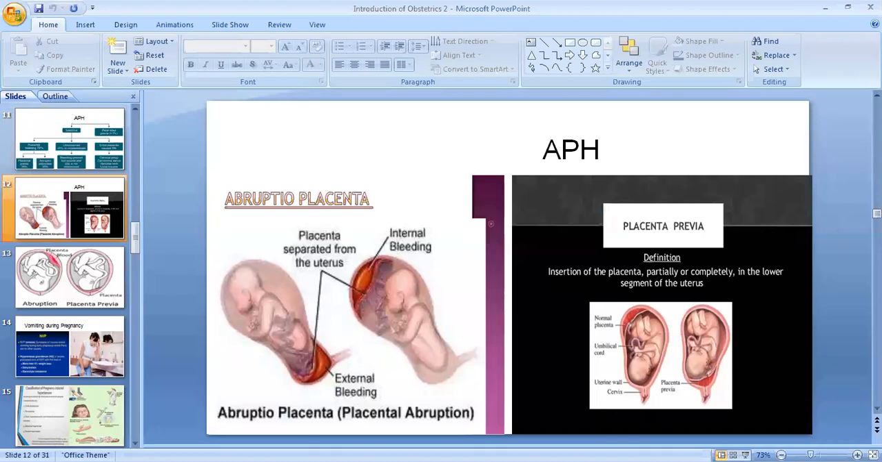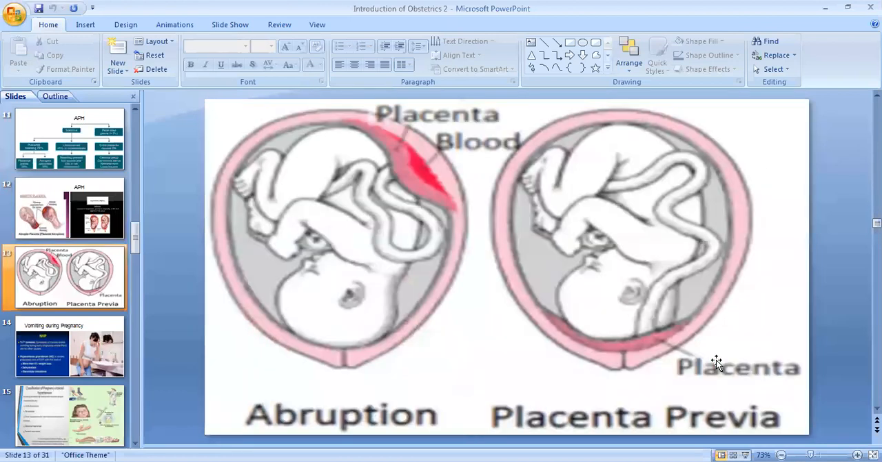What is abruptio placenta? This is the placenta which is normally attached, but it is dislodged from its original site. But if the placenta is present in the lower uterine segment, this is the lower uterine segment, and here is the normal placenta. This is normal. This is abnormal. See, this is the bleeding. This is called abruptio placenta, and here the placenta is present in the lower uterine segment. That is called placenta previa.